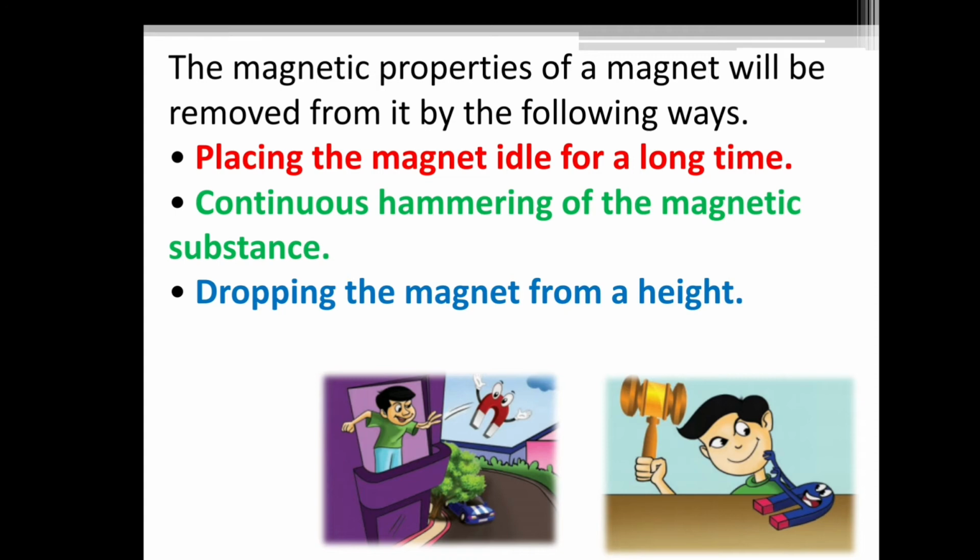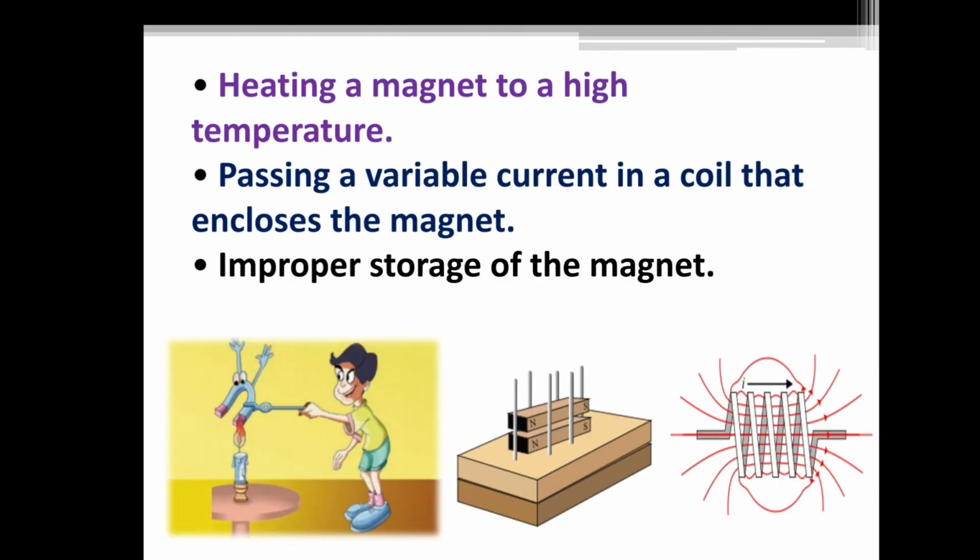The magnetic properties of a magnet will be removed from it by the following ways. So, if these things are done, the magnetic properties of a magnet will be removed from it. The first thing, placing the magnet idle for a long time. Continuous hammering of magnetic substance, dropping the magnet from a height, heating a magnet to a high temperature, passing a variable current in a coil that encloses the magnet, improper storage of the magnet.